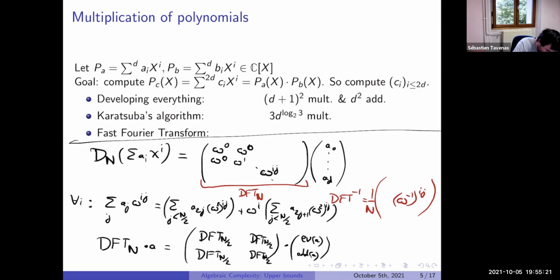So in fact, we just need to multiply by a diagonal matrix formed by W0, W1, W2, until W(n-1).